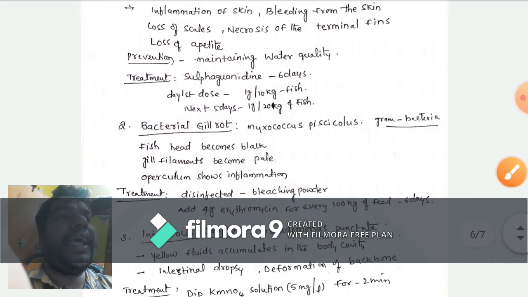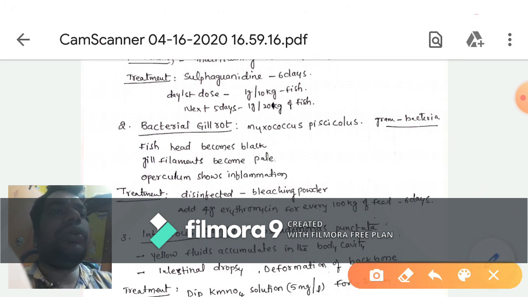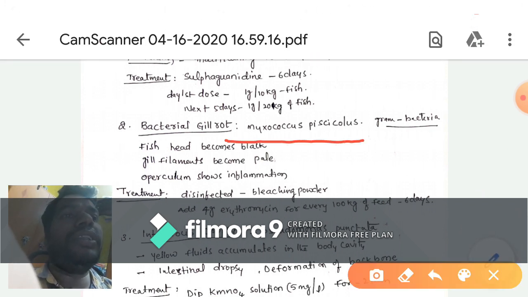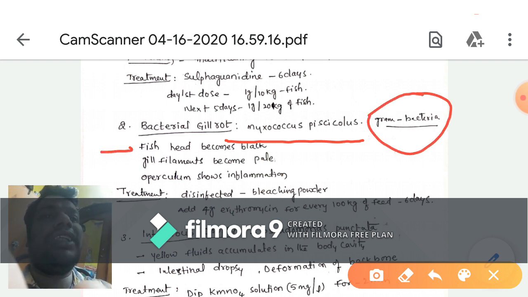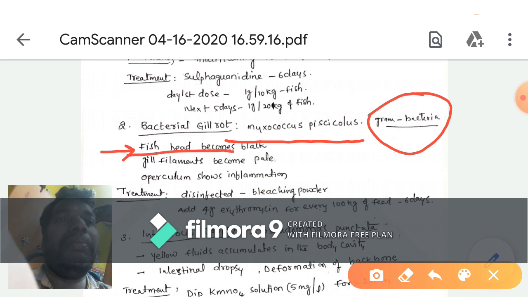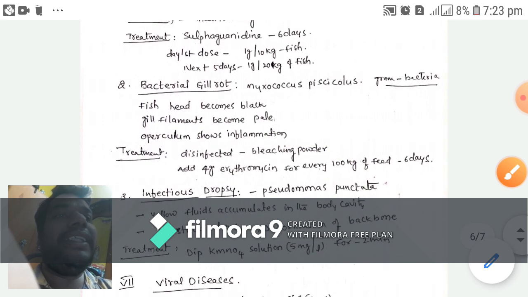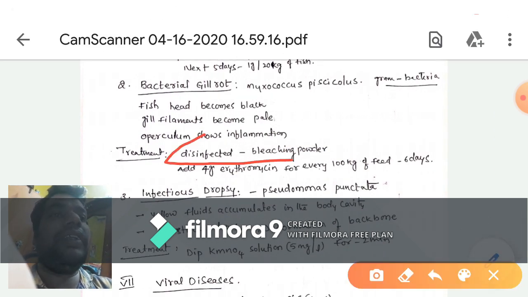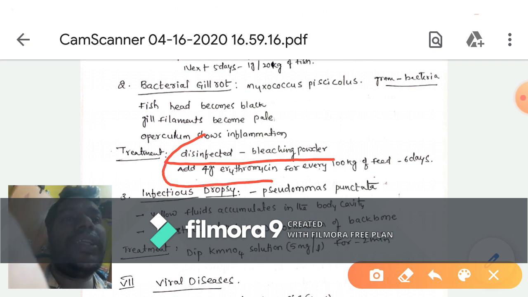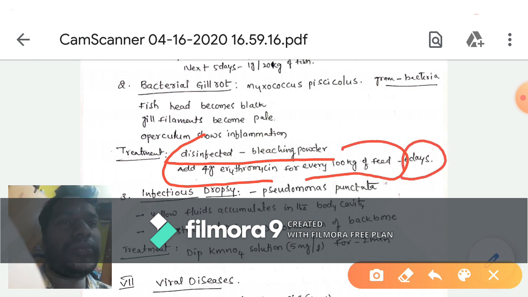And next one, bacterial gill rot disease. It is caused by Myxococcus piscicolis, which is also a gram-negative bacteria. The symptoms are that the fish head becomes completely black, the gill filaments become pale, and the operculum also shows inflammation. For treatment, the pond is completely disinfected with bleaching powder, and we give 4 grams of erythromycin for every 100 kg of feed for 6 days.